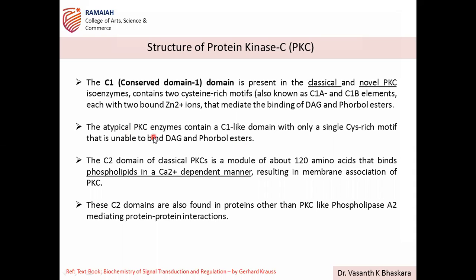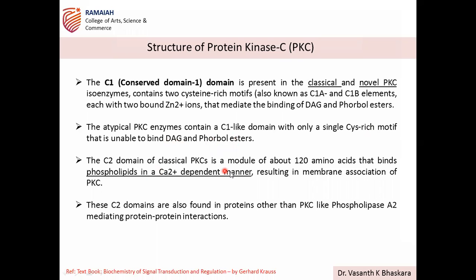That is atypical PKCs, because it lacks the usual C1 conserved domain; rather it has a C1-like domain with a single cysteine-rich motif, which cannot bind DAG and 4-ball ester. That's why atypical PKCs require some other cofactors for activation.